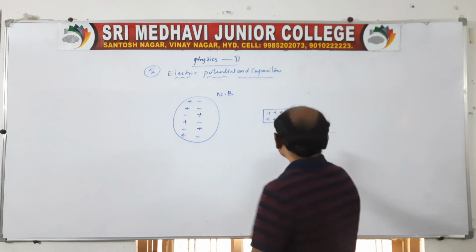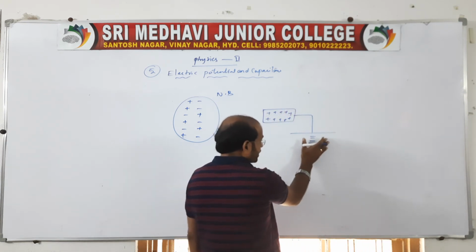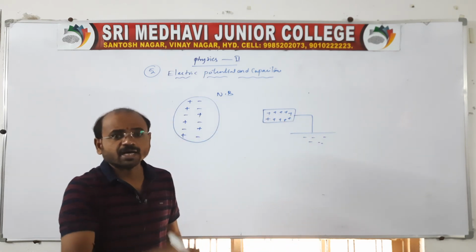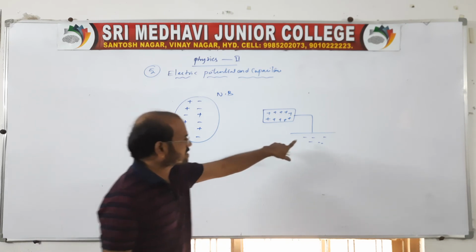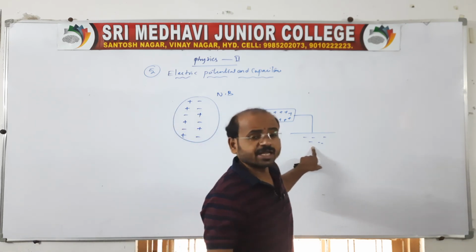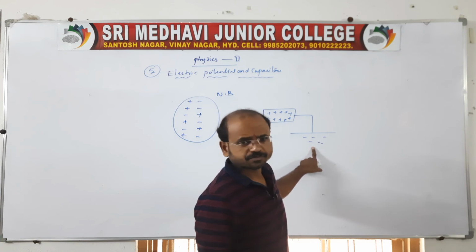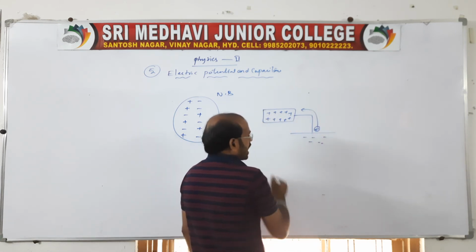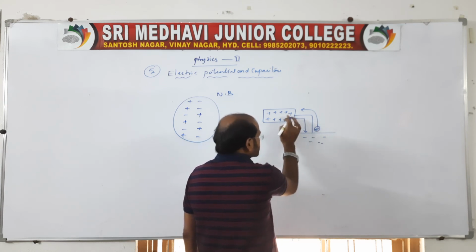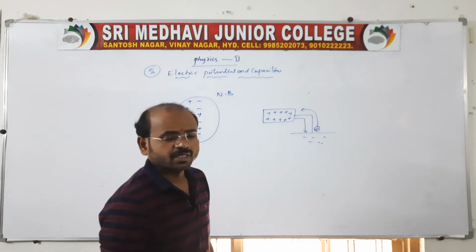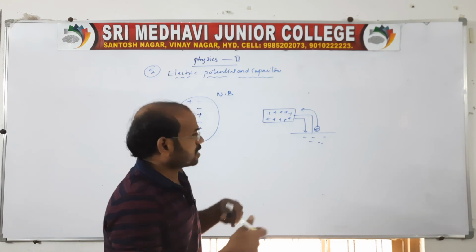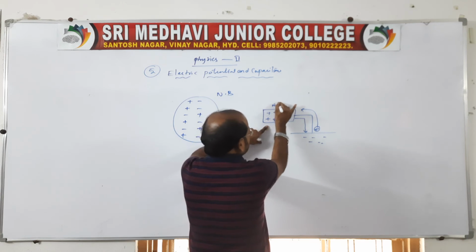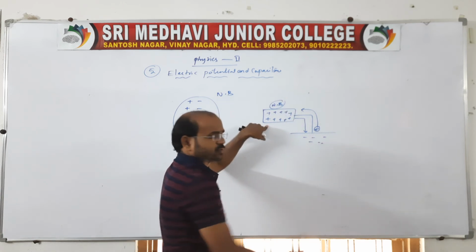So when it is connected like this, Earth becomes like a negatively charged body because of the positive connection. A negatively charged body has an excess of electrons. So the excess electrons flow from the Earth to the body, and the direction of current is from the positively charged body to the negatively charged body. Sir, until what time do the charges flow? Of course, till the body is neutral, the flow of electrons from the Earth to the body continues.